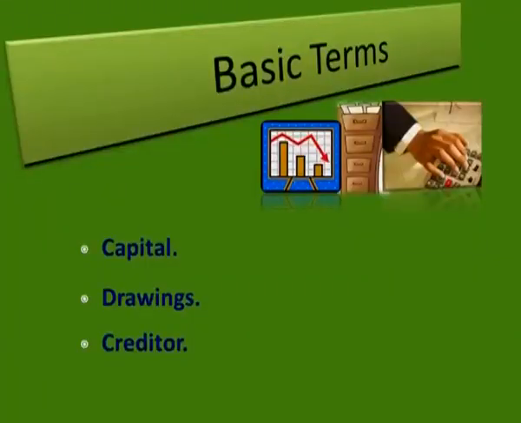So for getting the awareness about all those things, we are going to discuss some general terms. The very first term which I would like to explain to you is the capital. Capital is basically seed money or an amount which is going to be invested by the owner in a business. It is simply a kind of liability from the business to the owner's point of view. So the amount with which the owner has started up the business activity, the money which he has invested at the very initial stage, is going to be the capital.